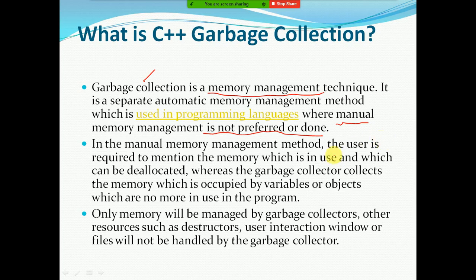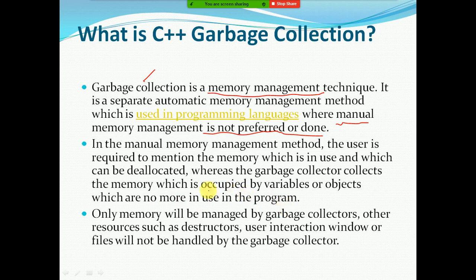In the manual memory management method, the user is required to mention which memory is in use and which can be deallocated, whereas the garbage collector collects the memory occupied by variables or objects which are no more in use in the program.